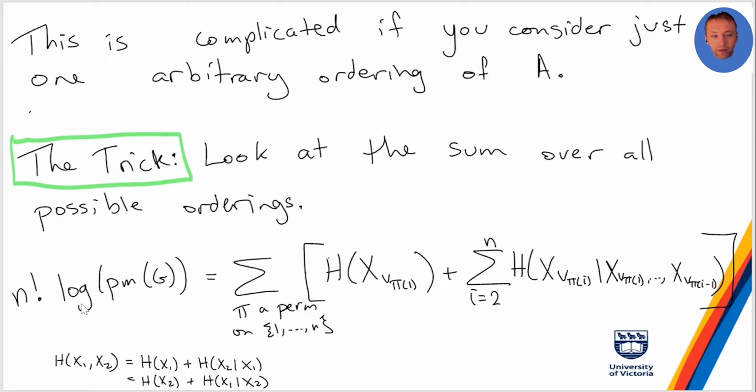So basically what we're going to do here is we look at all the possible orderings of A. There's n factorial of them. You could think of writing this equation that we had before for all of those different orderings and adding them all up.